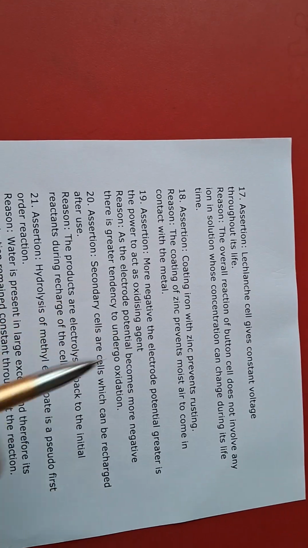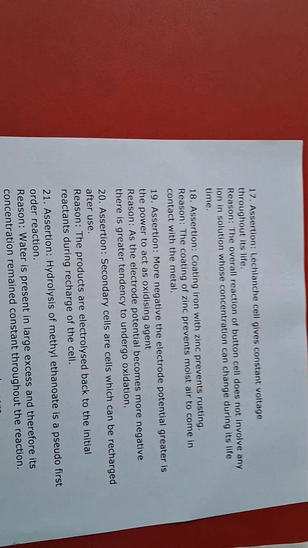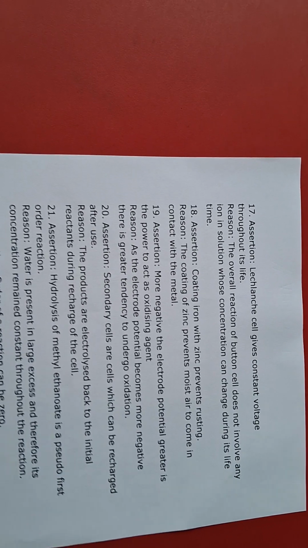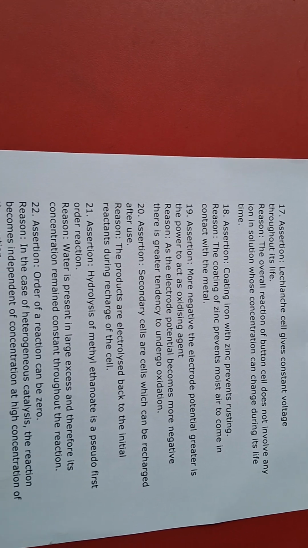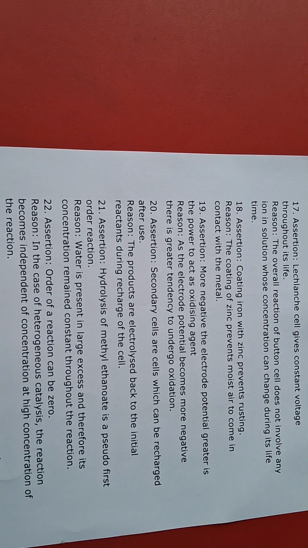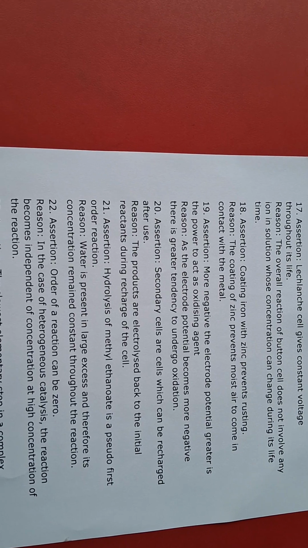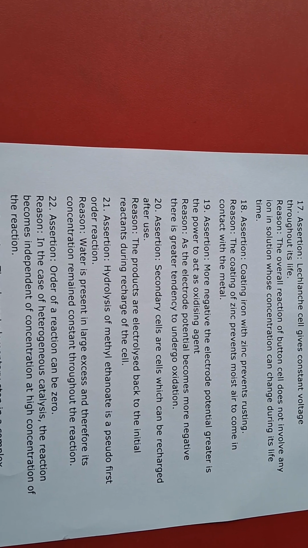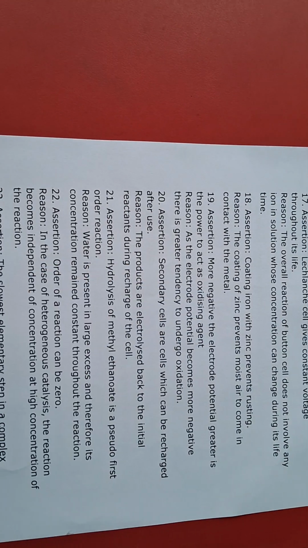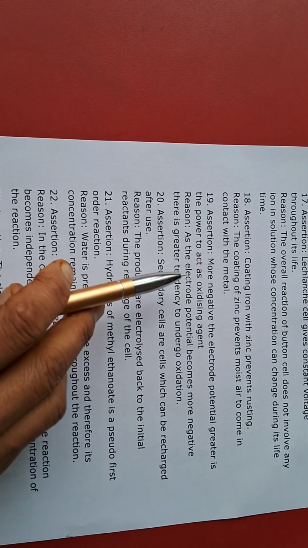Now go for question 17. In 17, Leclanche cell gives constant voltage throughout its lifetime. The assertion is totally wrong, so the option will be D, because it's the mercury cell which gives constant voltage. Now in question 18, coating iron with zinc prevents rusting. Reason, the coating of zinc prevents moist air from coming in contact with the metal. The option is C, or assertion is correct, but reason is totally wrong.